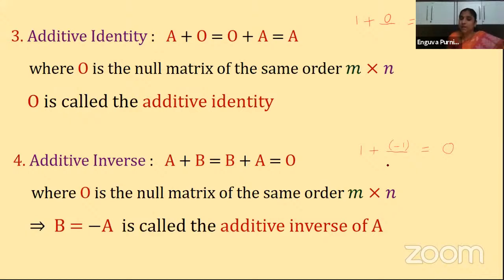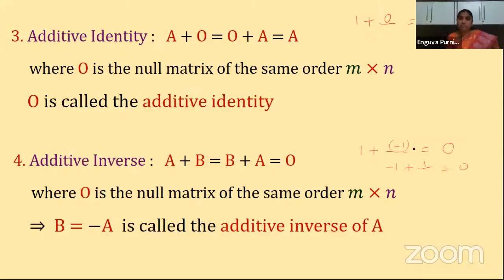Similarly, suppose minus 1 is my number, plus blank is equal to 0. How much should I add here to get 0? 1, isn't it? So 1 plus minus 1 is equal to 0, and minus 1 plus 1 is equal to 0. If I interchange, that doesn't make any difference. So minus 1 is called the additive inverse of 1, and 1 is called the additive inverse of minus 1. That means they are mutually additive inverses of each other.